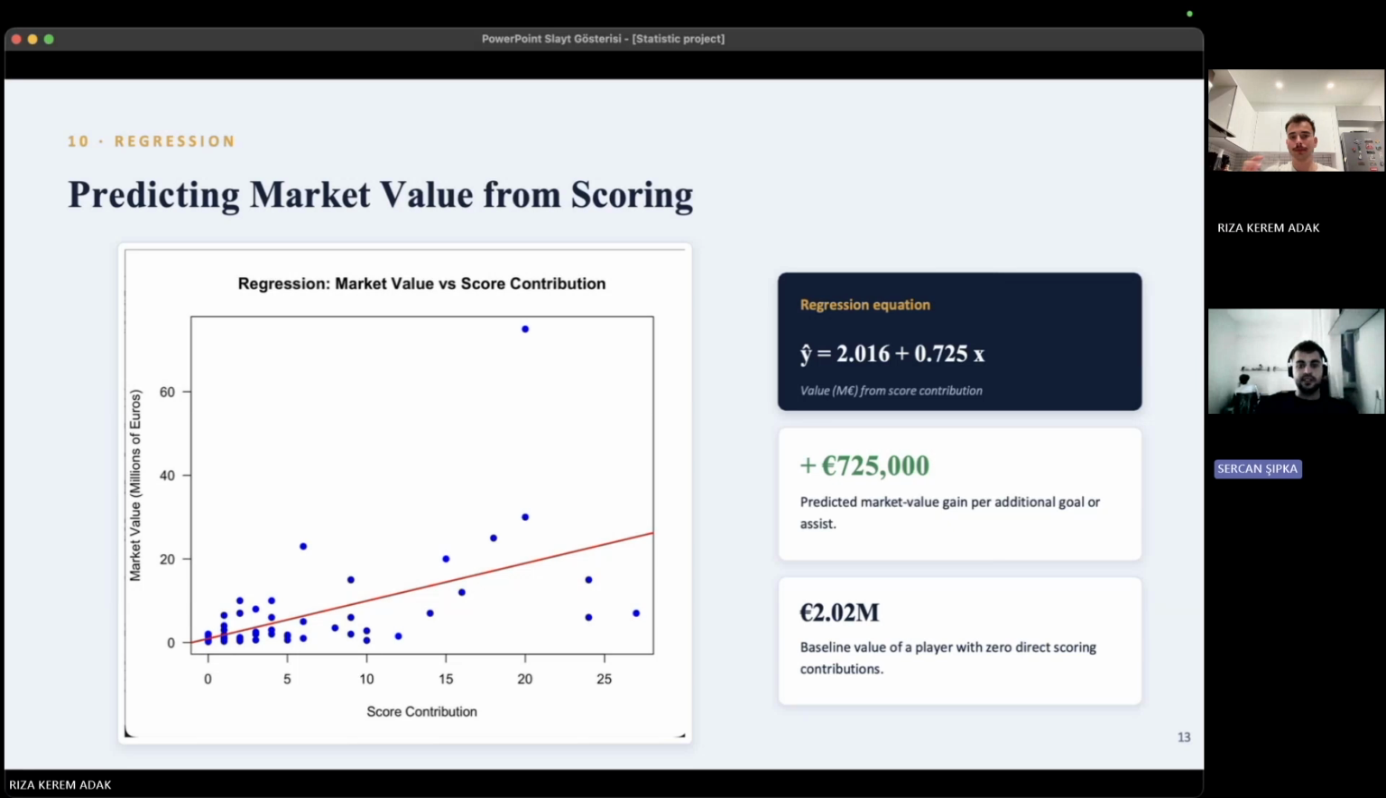We then built a simple linear regression model. The purpose was to predict market value using score contribution. The regression equation shows a positive relationship. According to the model, each additional goal or assist increases predicted market value by approximately 725,000 euros. This indicates that offensive contribution has a positive impact on player value.